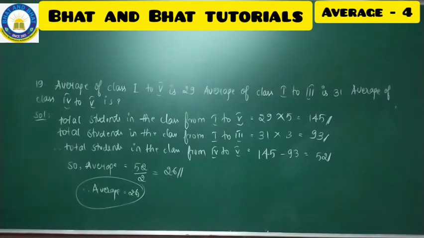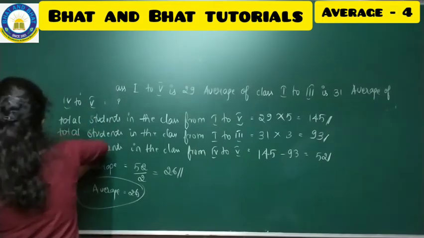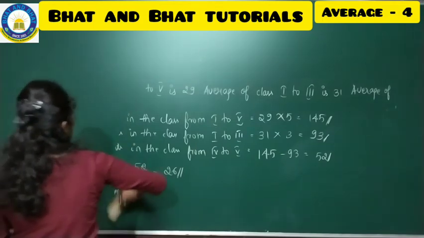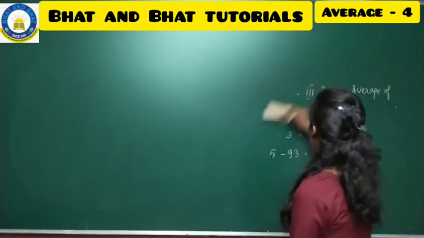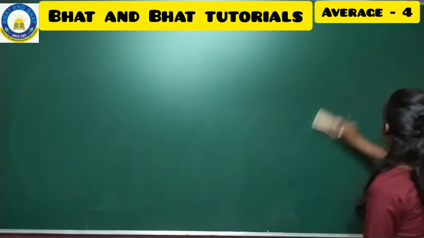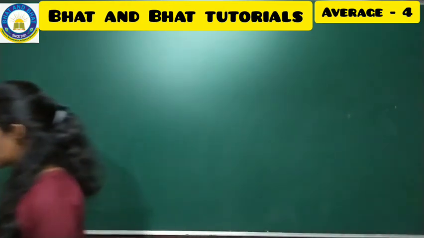So fine, hope you all copied this. Now I'll go with the last question of the chapter, the 20th question. The 20th is a decimal one. So how to solve the decimal problem in an average, we'll see. We have solved fraction and the normal number. So we'll see the last one.